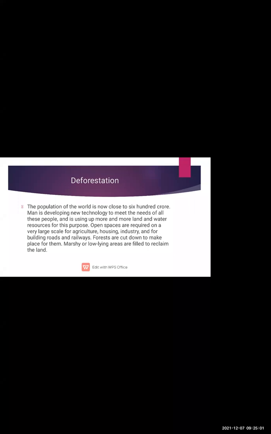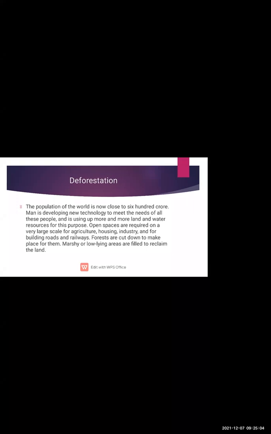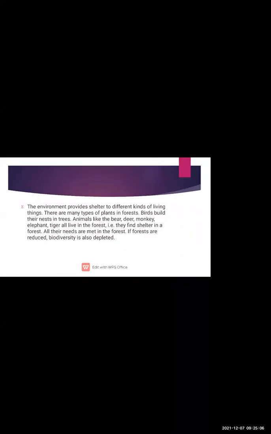Now see the next. The environment provides shelter to different kinds of living things. Different kinds of living things are living in the world, and the environment provides different kinds of shelter to them.